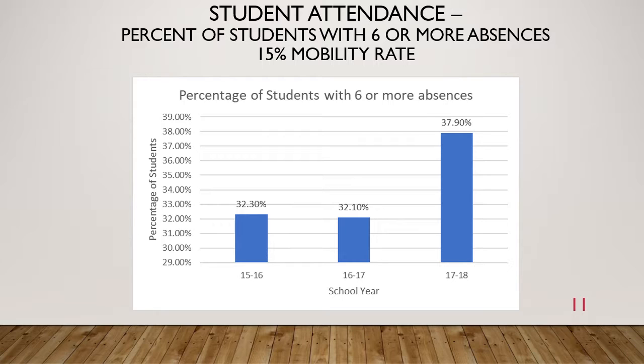Student attendance. So this is the percent of students with 6 or more absences over the last 3 years. And taking into account we do have a 15% mobility rate as well. As you can see, we had a large increase over the last 3 school years, with almost 38% of our student population missing 6 or more days of school.